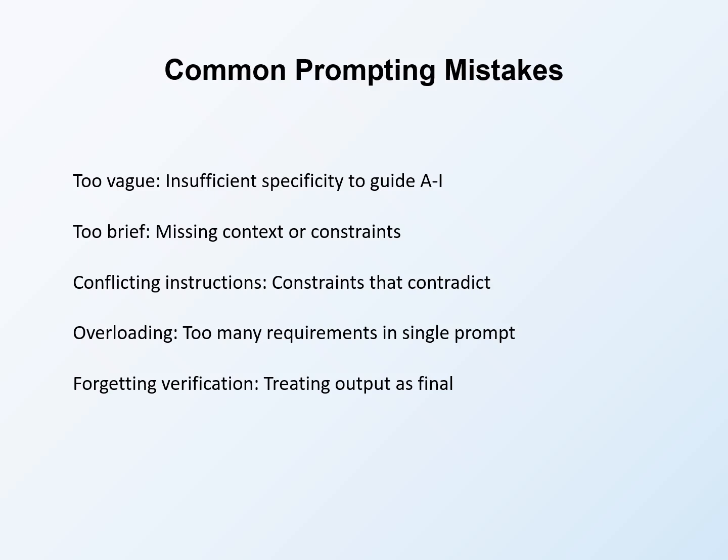Conflicting instructions give the AI contradictory guidance. "Be concise but thorough," or "be formal but conversational," creates confusion. The AI cannot satisfy contradictory requirements. Review constraints for consistency before submitting prompts.